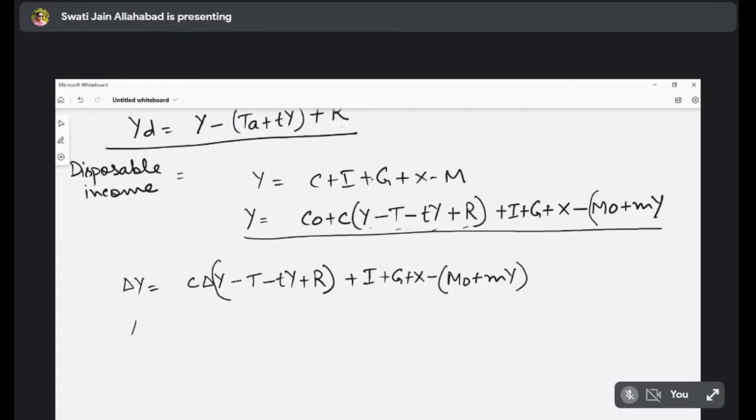So then delta Y is equal to C delta Y minus C delta T minus C delta TY plus CR plus I plus G plus X minus M0 minus My.